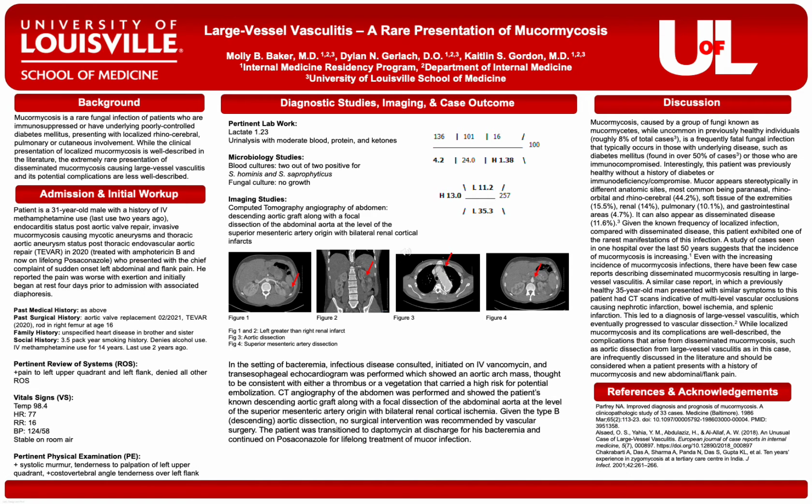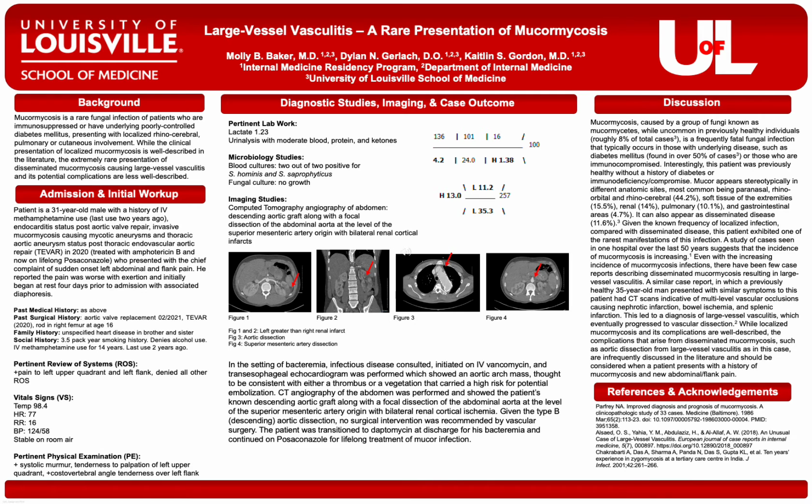Mucormycosis is a rare fungal infection of patients who are immunocompromised or have underlying diabetes, presenting with localized rhinocerebral, pulmonary, or cutaneous involvement. While the clinical presentation of localized mucormycosis is well described in the literature, the extremely rare presentation of disseminated mucormycosis causing large vessel vasculitis and its potential complications are not well described.